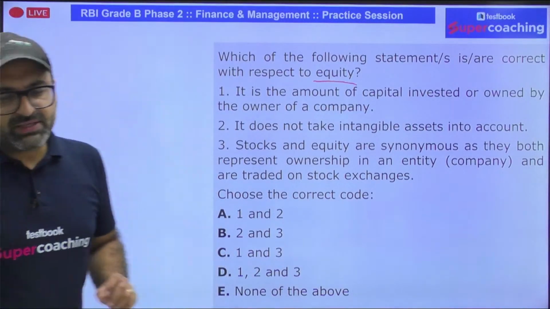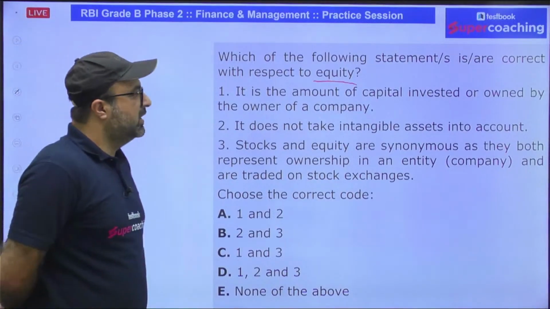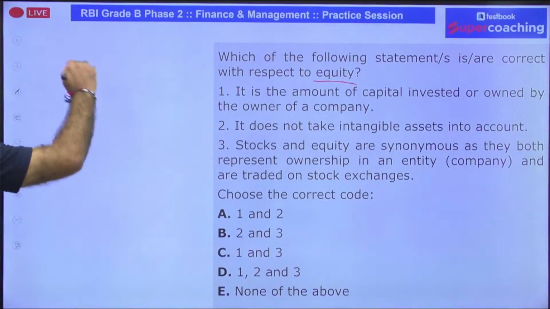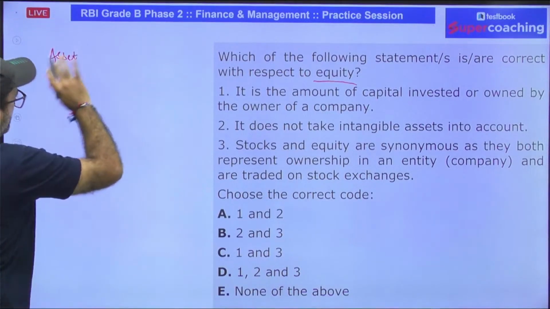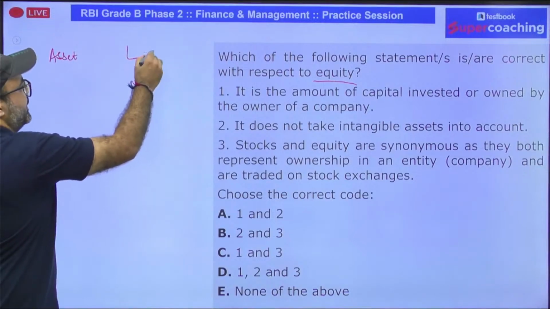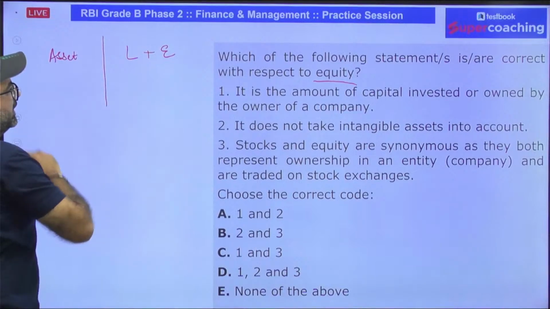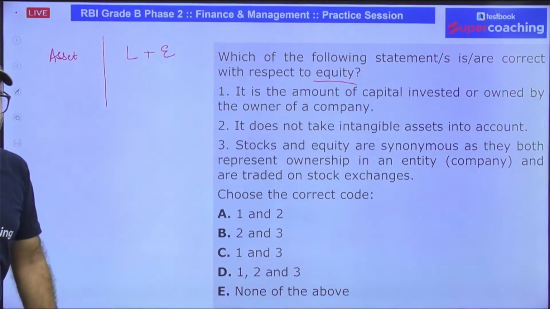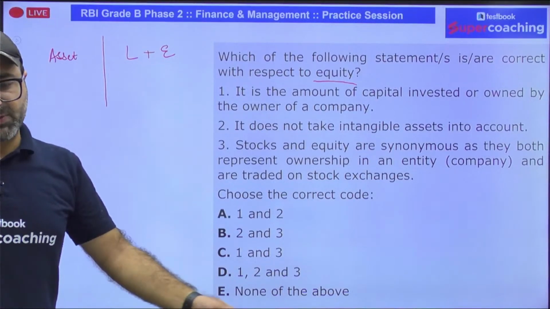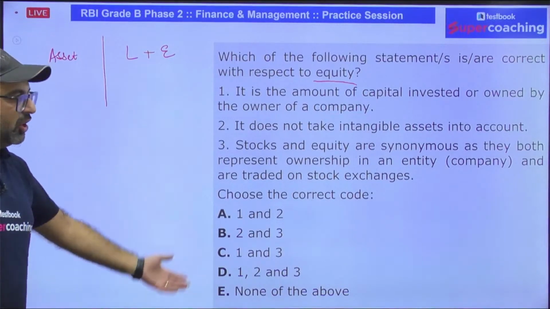The question says equity is the amount which is invested or owned by the owner of a company. As you all know, in the balance sheet, on one side we have assets, on the other side we have liability plus equity. When we subtract liability from assets, the value we obtain is known as equity value. After deducting the liability, whatever is left belongs to the owner.